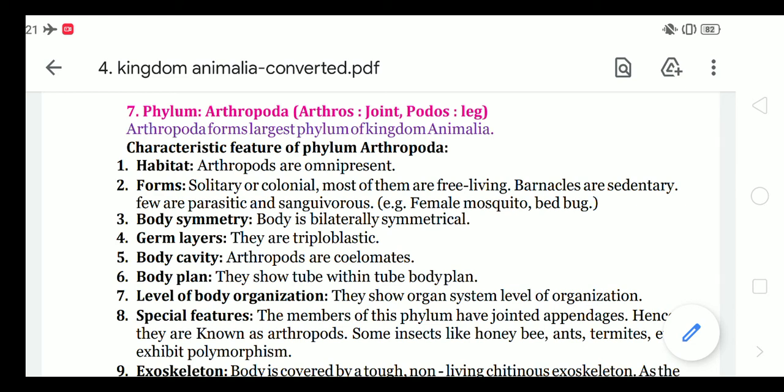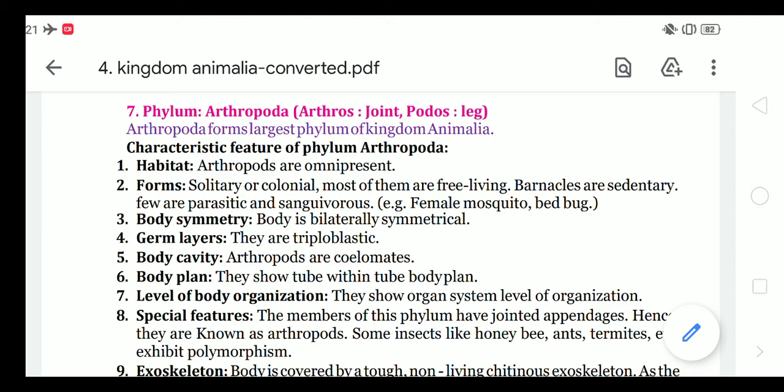Good morning, students. Today we are going to start the next part of this chapter. We have completed 6 phyla, that is up to Annelida, and today we are going to start the next phylum, Arthropoda. Arthropoda is the largest phylum in the kingdom Animalia.